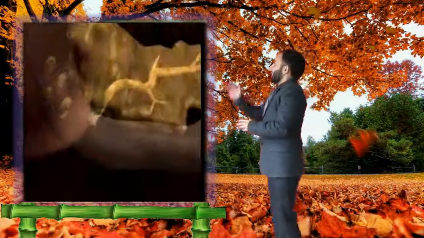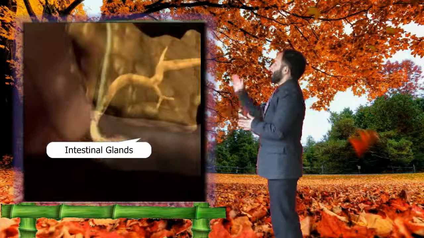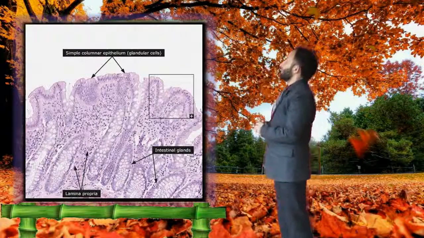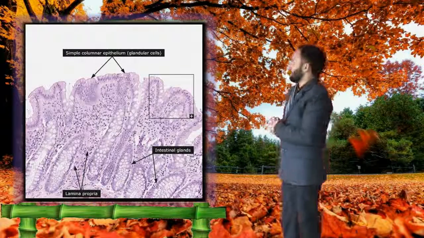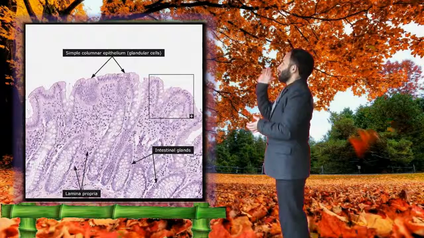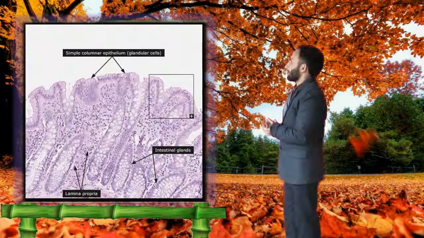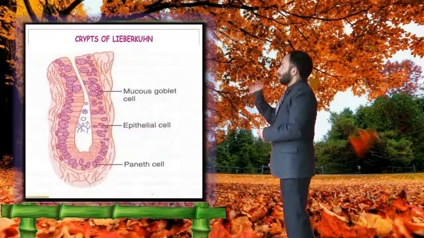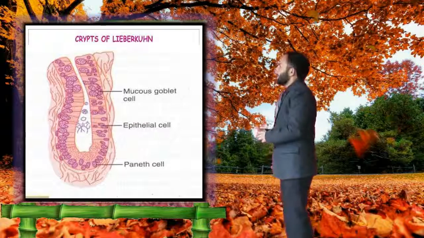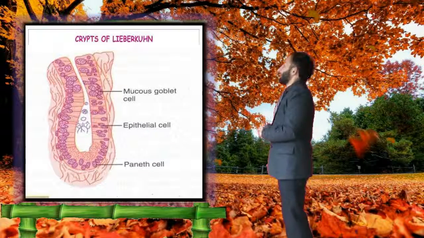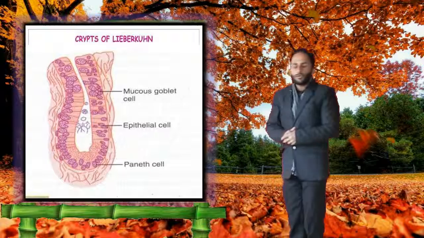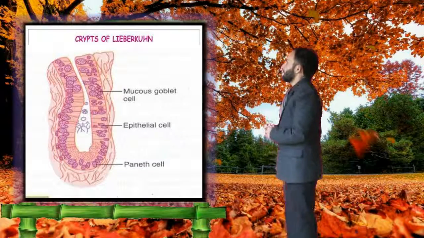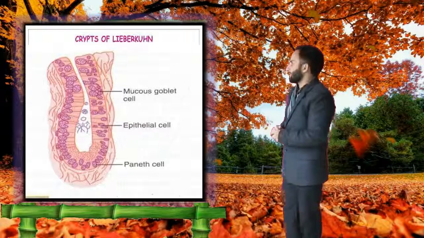After the pancreas, I will discuss intestinal glands. These are numerous glands present in the mucosa of the small intestine between the villi. These are of two types. Crypts of Lieberkuhn are multicellular, simple, straight, tubular glands present throughout the mucosa of the small intestine between the villi. These secrete digestive enzymes and mucus.